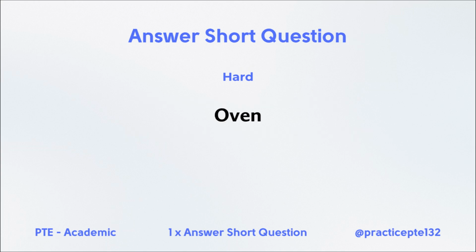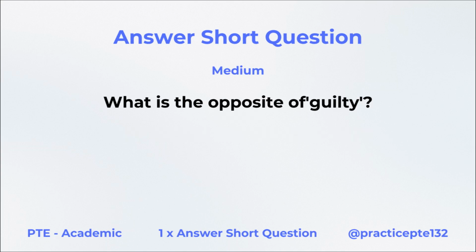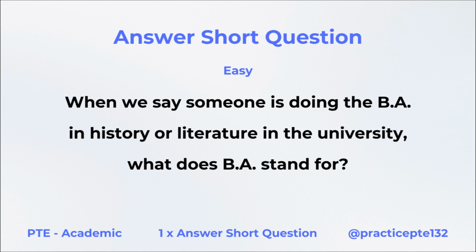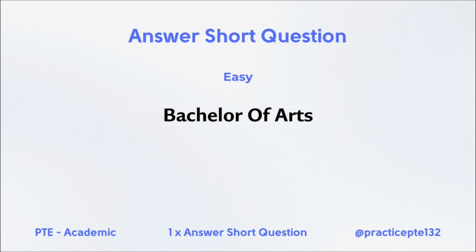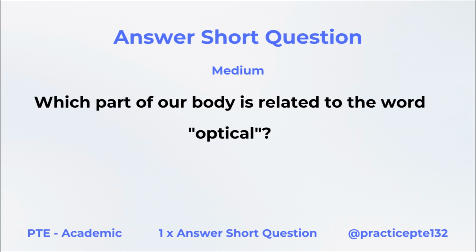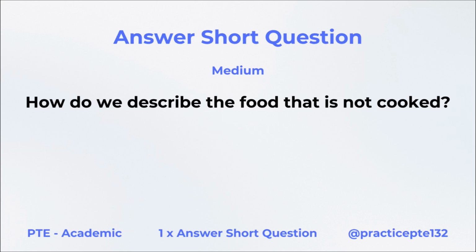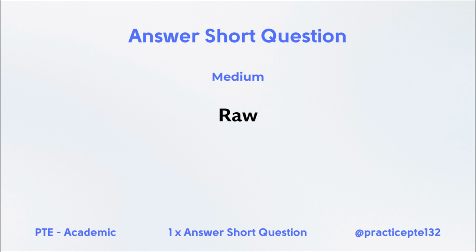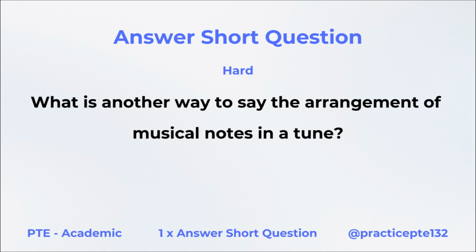Oven. What is the opposite of guilty? Innocent. When we say someone is doing the BA in history or literature in the university, what does BA stand for? Bachelor of Arts. Which part of our body is related to the word optical? Eye. How do we describe the food that is not cooked? Raw. What is another way to say the arrangement of musical notes in a tune?